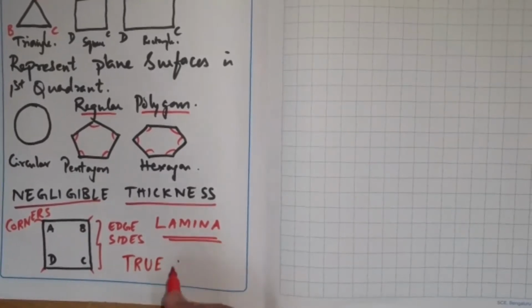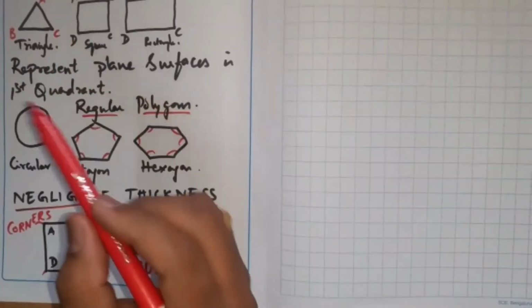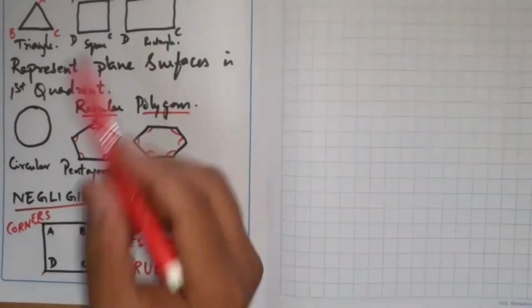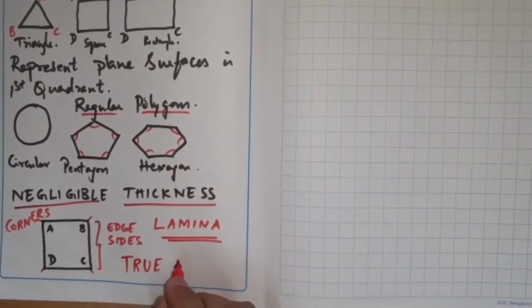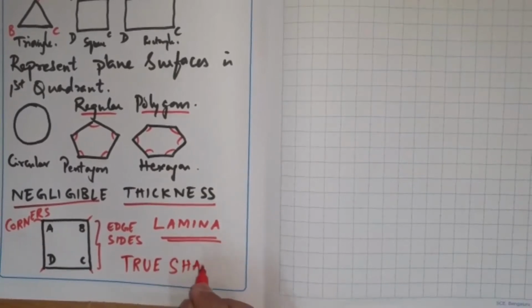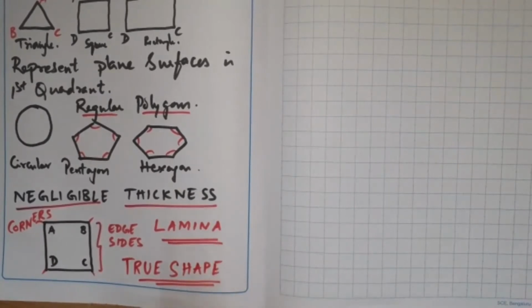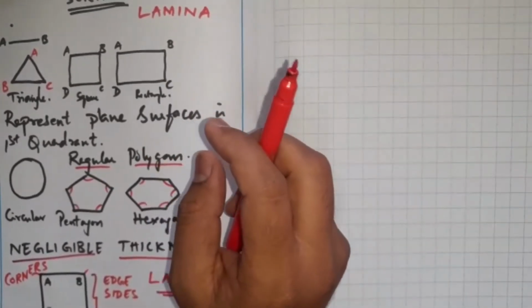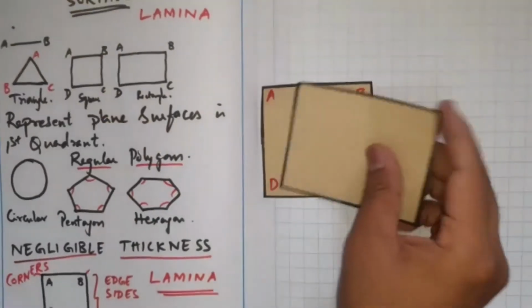true length in projections of lines, where only one line was included. Now many lines are included, minimum at least 3, 4, or 5 or 6. So the object will be in its true shape. The object will be in its true shape when it is parallel to any plane of projection. I have to make it parallel purposely and see how the object will look.